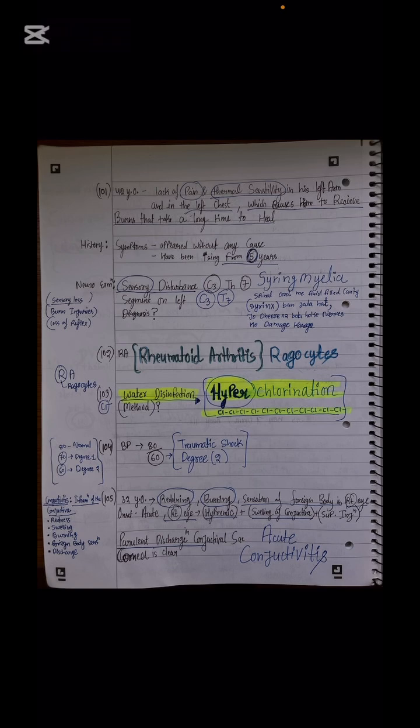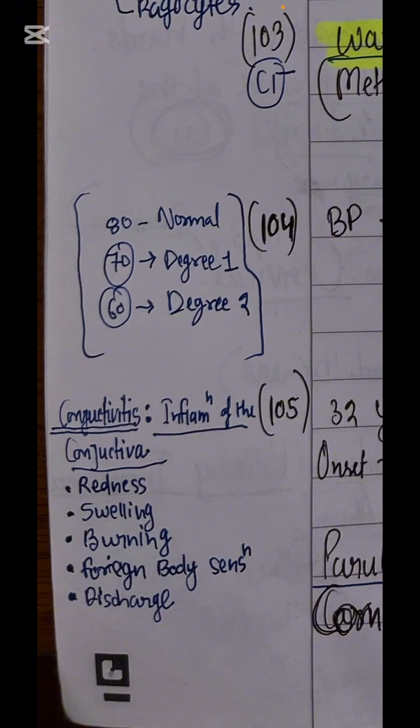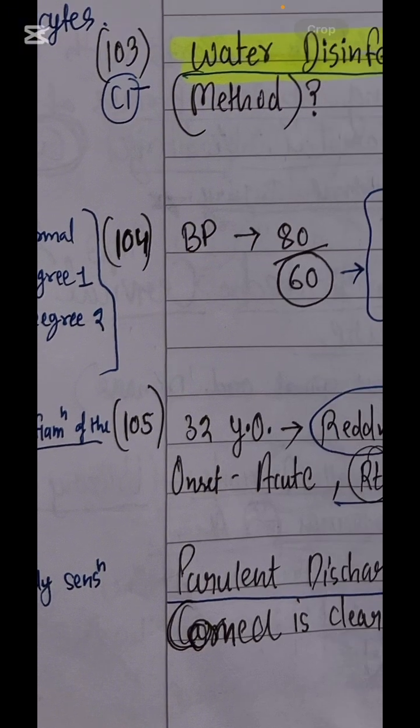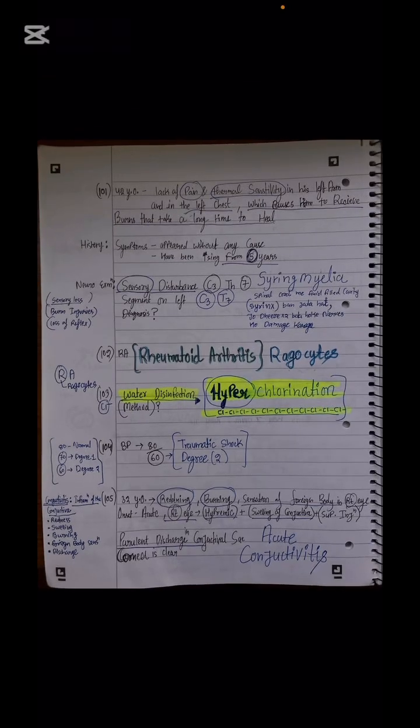Next patient has acute conjunctivitis. Sir, what is this? This is the inflammation of the conjunctiva, which shows redness, swelling, burning, foreign body sensation and discharge in the patient. Let's hear it from our patient. The 32-year-old patient speaks about reddening, burning sensation and a foreign body in the right eye, acute onset, and the right eye shows hyperemic swelling of the conjunctiva. So swelling of the conjunctiva, what is the case, sir? Conjunctivitis, the inflammation of the conjunctiva. Purulent discharge is given in the question. It means purulent conjunctivitis, which is caused by some bacteria. So inflammation can be caused by bacteria. So here the case is clear.